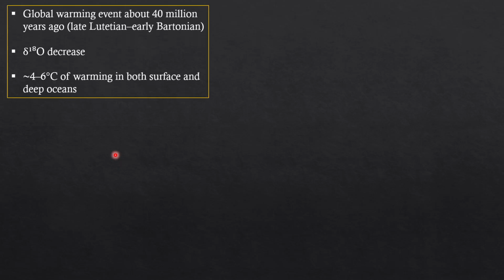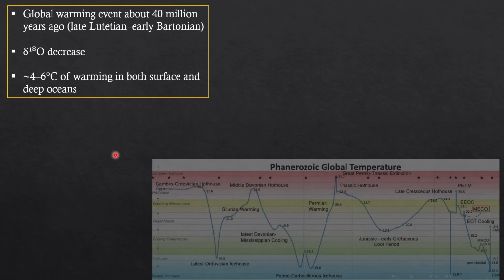The stage is Lutetian to early Bartonian, and the O18 oxygen isotope is decreasing. So it means that O16 is increasing, which means the warming is increasing, 4 to 6 degrees centigrade above the normal temperature.